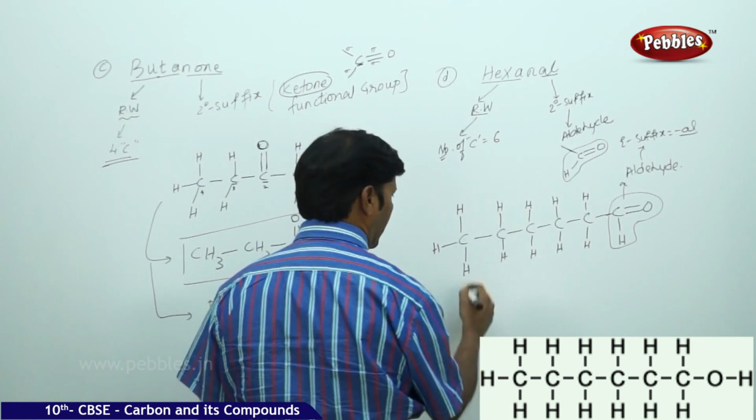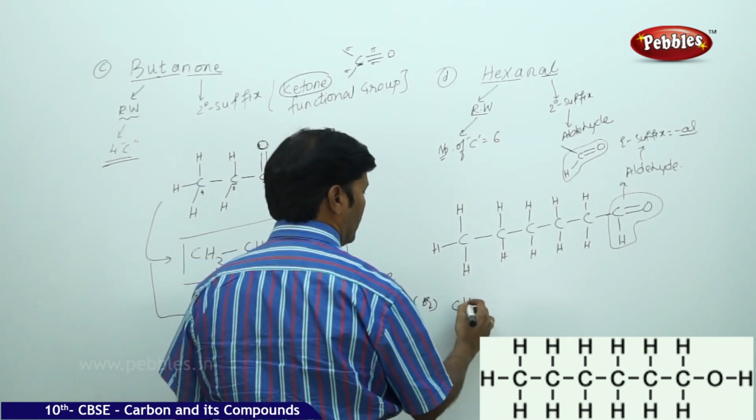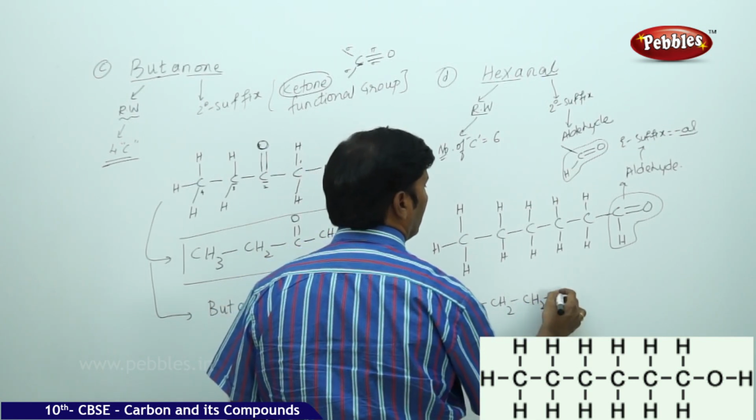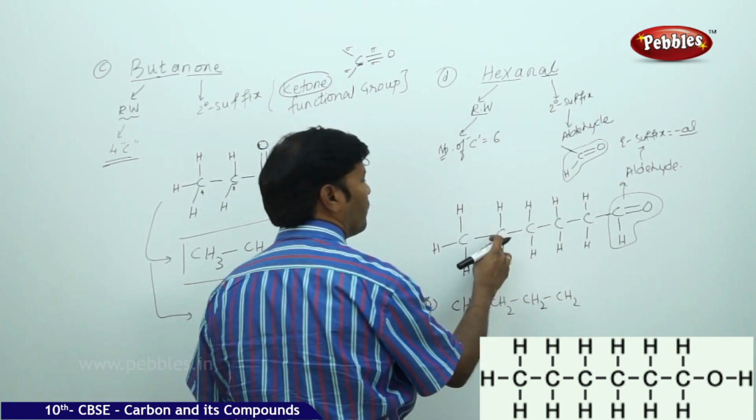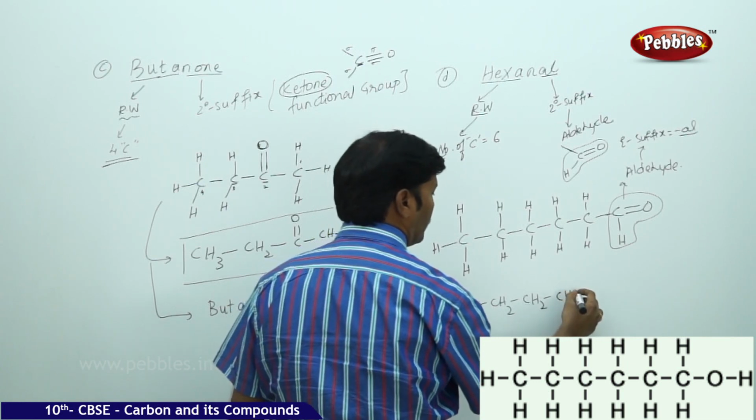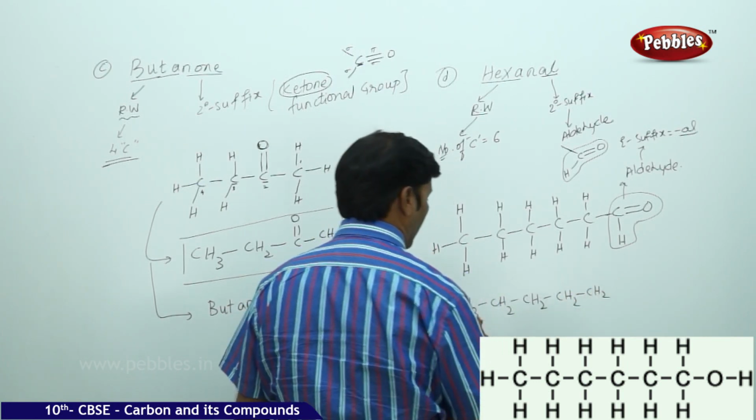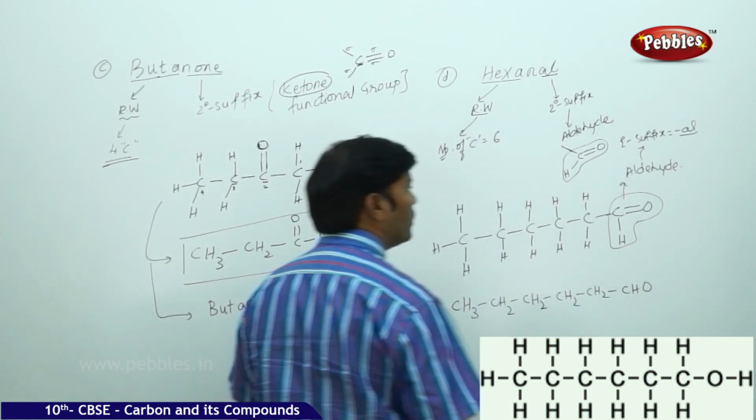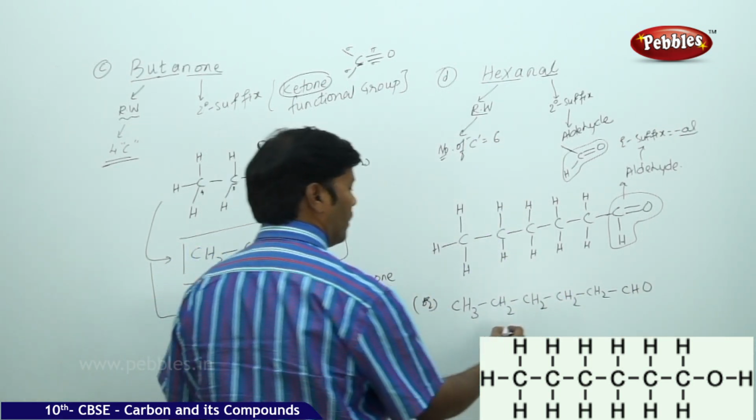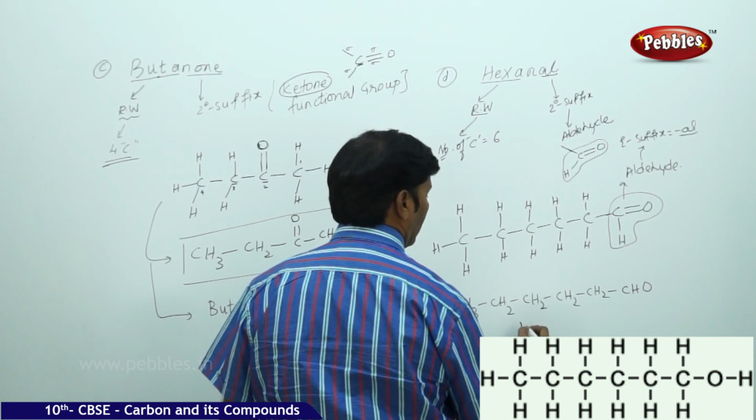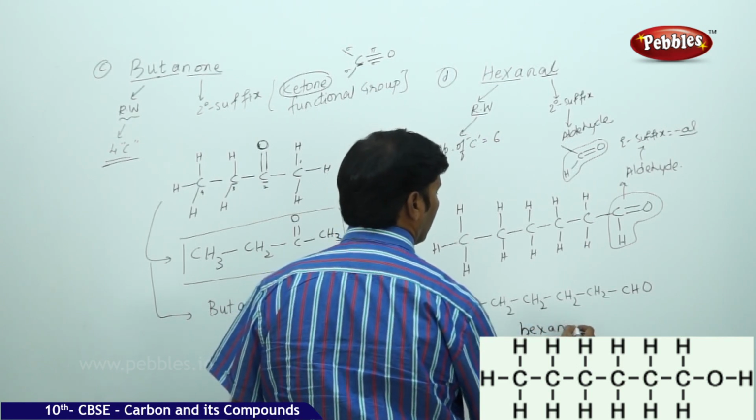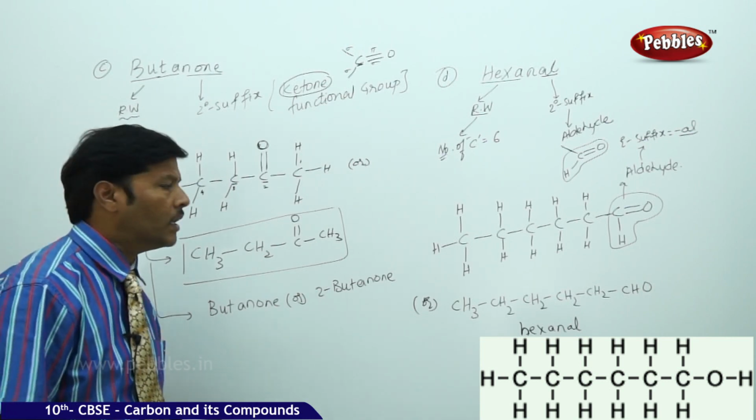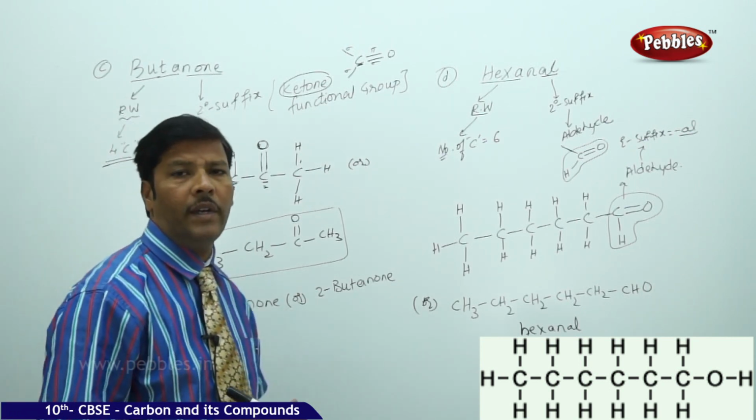So therefore, condensing this same structure: CH3 single bond, CH2 single bond, CH2. There are 4 methylene groups, 1, 2, 3, 4. So CH2, another CH2, 1, 2, 3, 4, 5, and 1 aldehyde, CHO. So this is going to become hexanal. Hexanal is the IUPAC name, and that is the structural formula for hexanal.